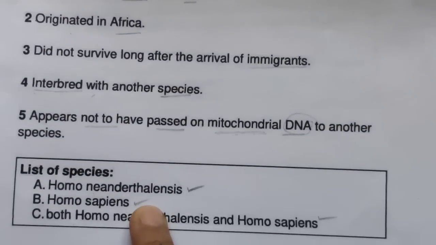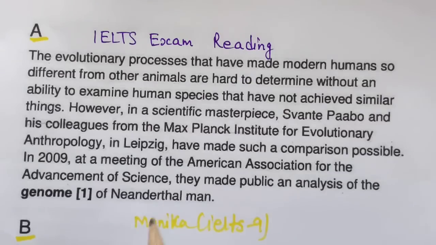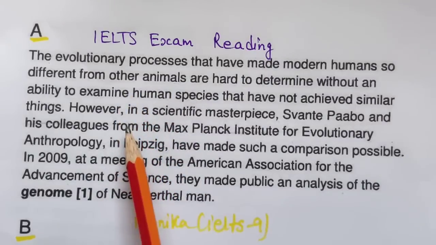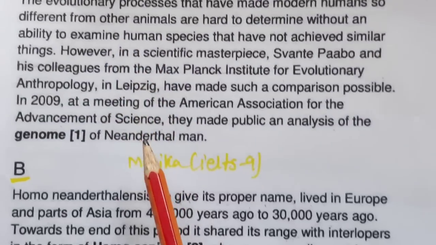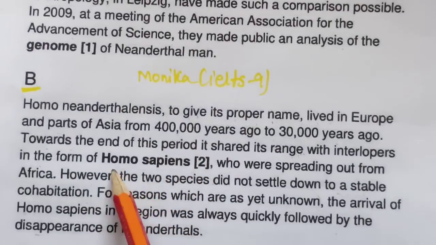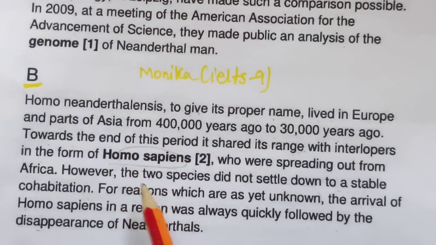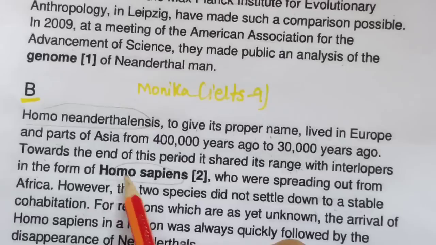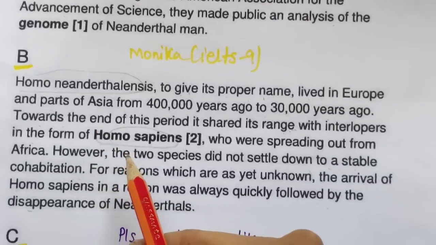Definitely first I will try to look for these Neanderthals, Homo sapiens, and the combination of both. Okay, so let's go to a paragraph. First paragraph they are talking about. So if you want, yes, I will be looking for my important keywords. The Homo sapiens word was there, and this word was also there, these two words. Let's read this paragraph B first.